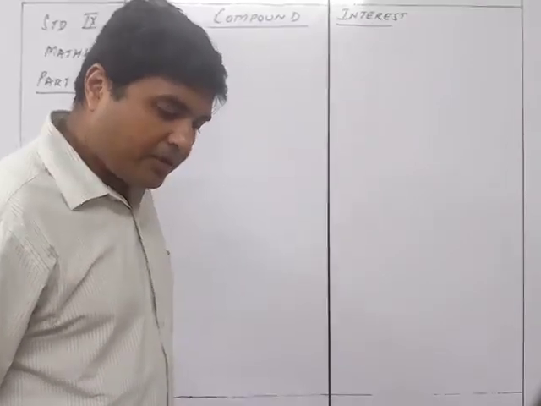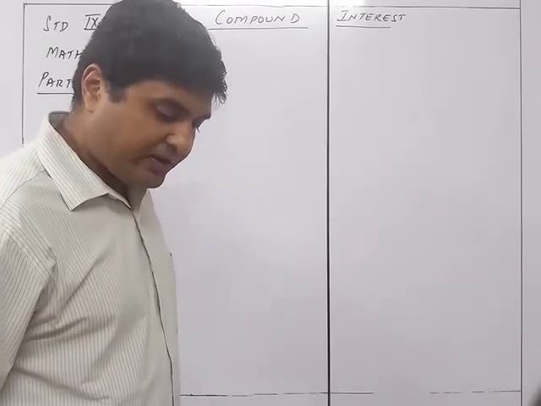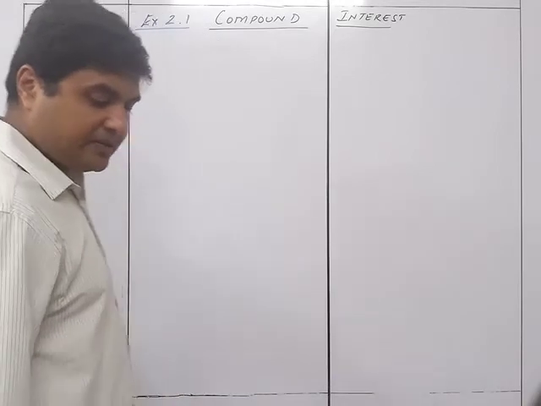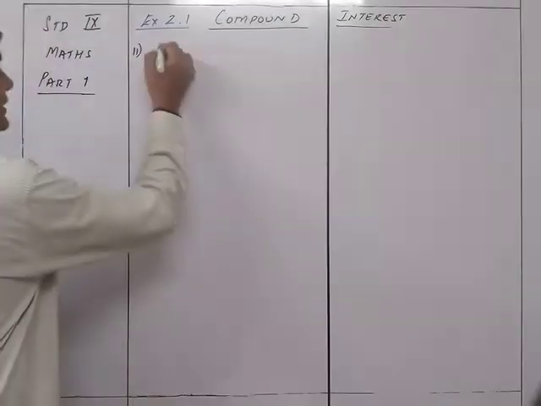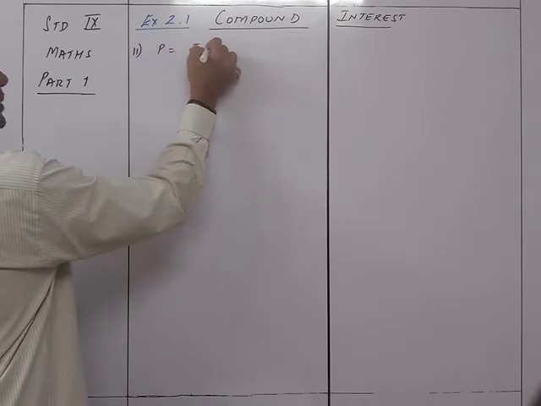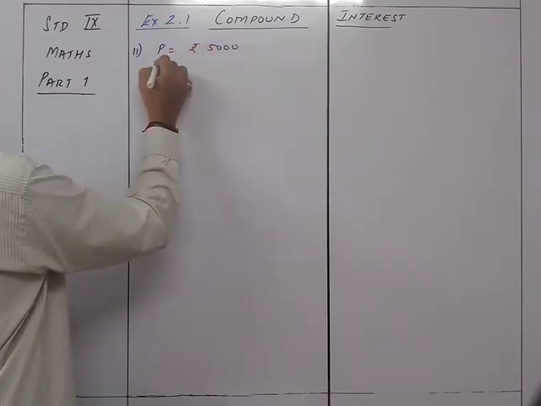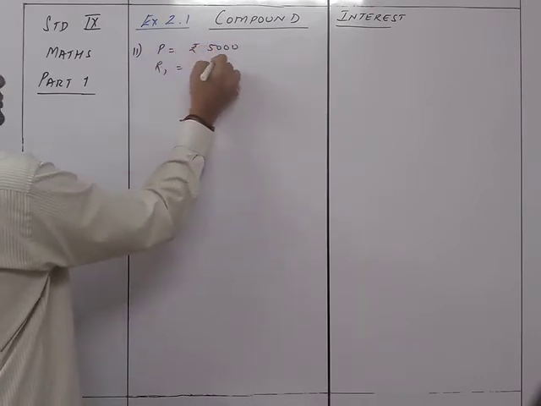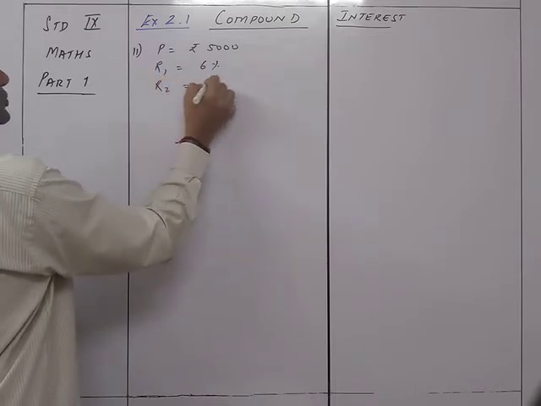Calculate the amount and the compound interest for 5,000 in 2 years when the rate of interest for successive years is 6%, 8%. So it is given here that the principal is rupees 5,000, but the rate of interest is R1 is equal to 6% and R2 is equal to 8%.